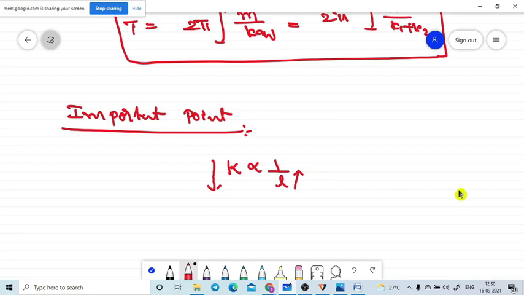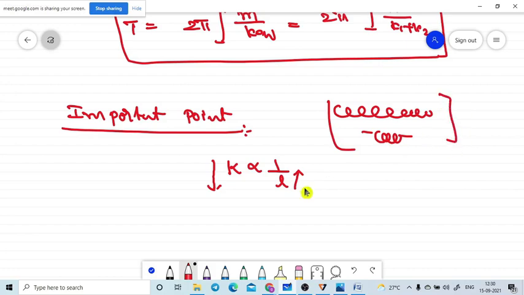If the spring is a very big size, you can easily extend that spring. If the spring is a very small size, you cannot extend it. Did you observe like this? Okay, no issue. So what does it mean? If the length of the spring is increasing, then the spring constant will decrease. If the length of the spring is decreasing, then the spring constant must increase.